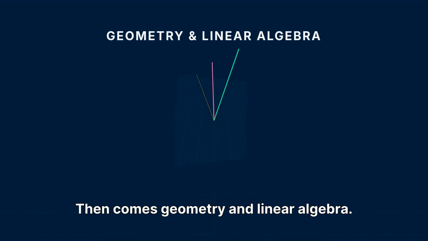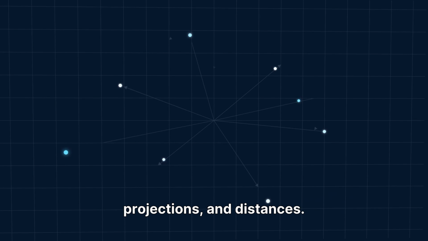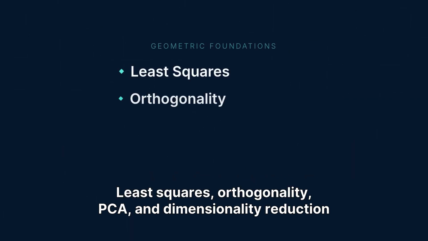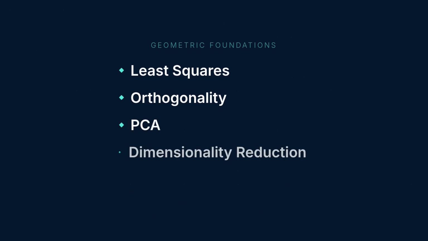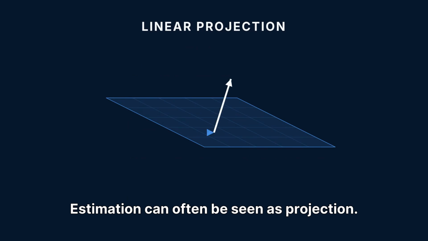Then comes geometry and linear algebra. Data can be understood as vectors, spaces, projections, and distances. Least squares, orthogonality, PCA, and dimensionality reduction all rely on this geometric view. Estimation can often be seen as projection.